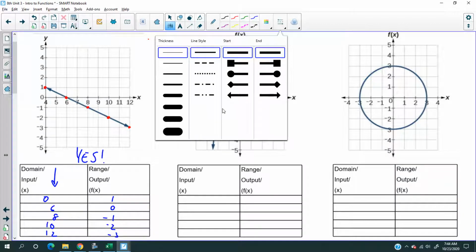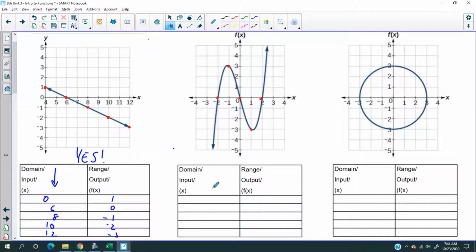So let's see, here we got negative 2, 0. That is negative 1. You notice how I'm following the line. I'm going with the line here. So that's why I'm going with negative 1, 3. That's the origin, 0, 0. That's 1, negative 3. And that's 2, is that 2, 0? That is 2, 0. Okay, now is this a function just by looking at this?